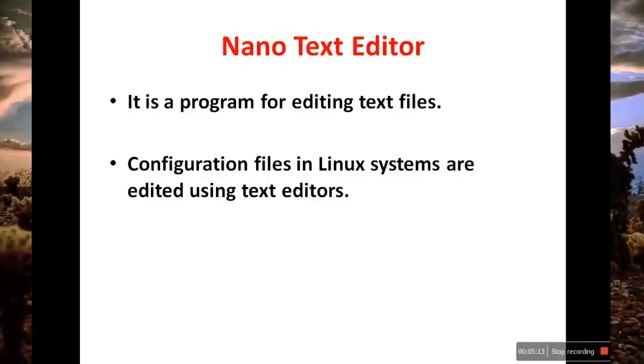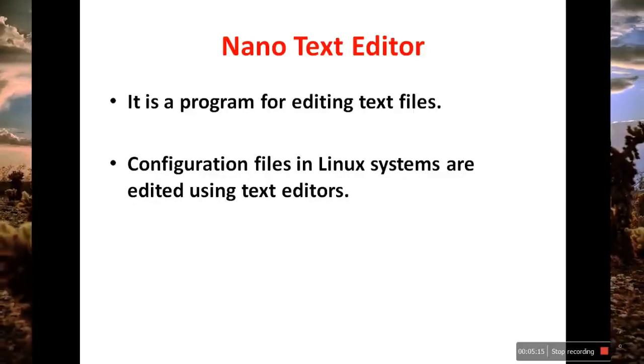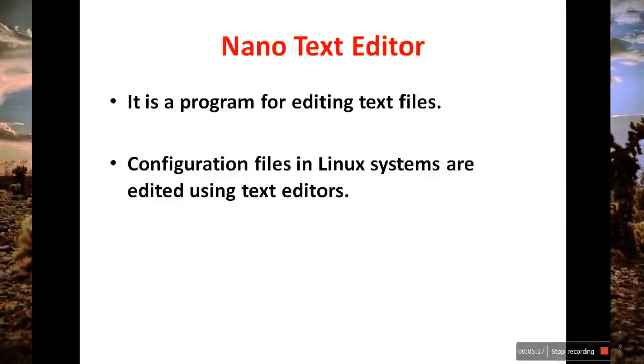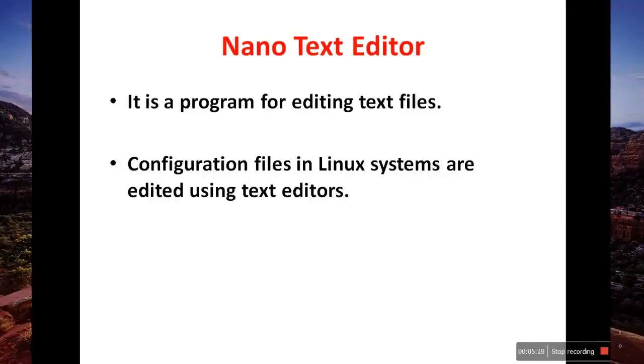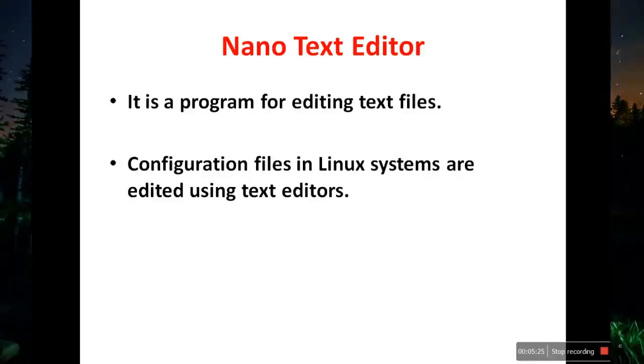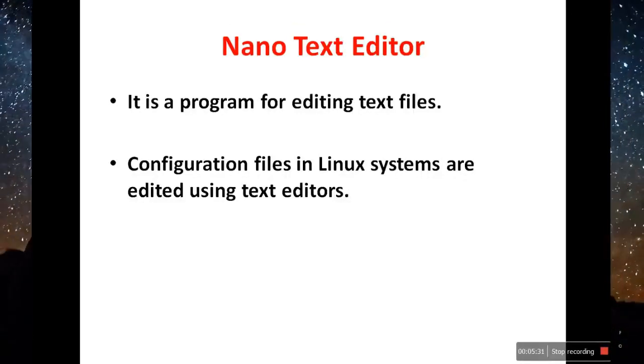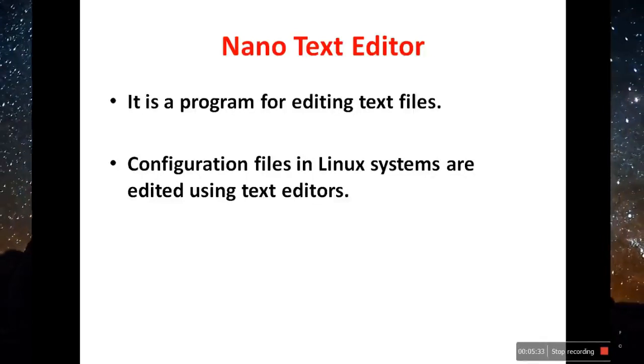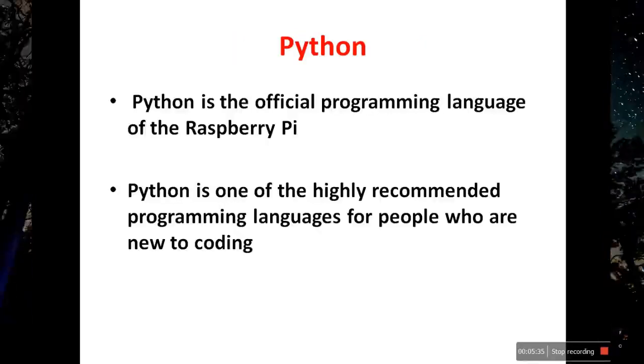Basically, text editors are programs for editing text files. Now, we need to edit the DHCP settings because we want to change from a dynamic IP address to a static IP address. So we need to change the settings of DHCP. For that, we use the Nano Text Editor, and this is commonly used for Linux systems. Even Raspberry Pi is also one of the Linux systems.